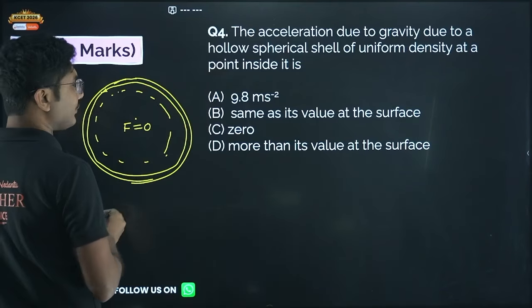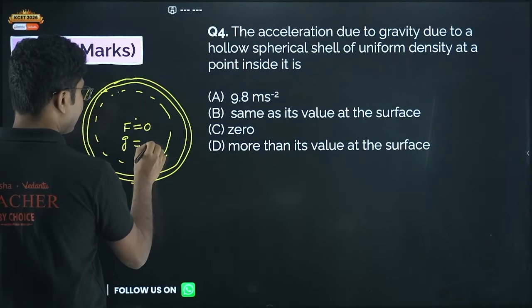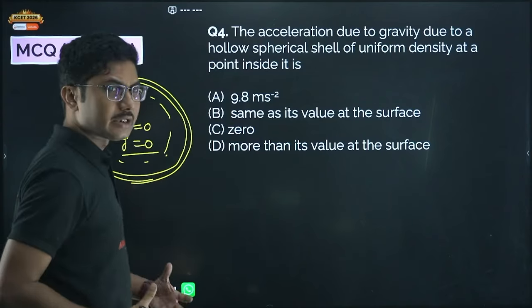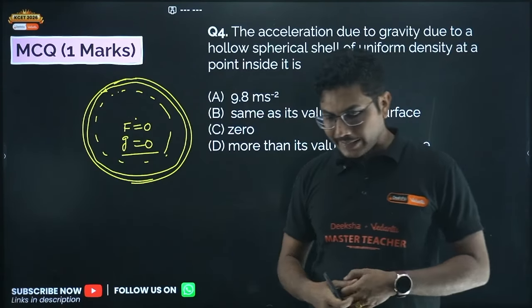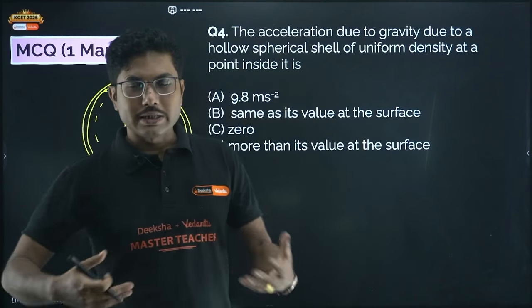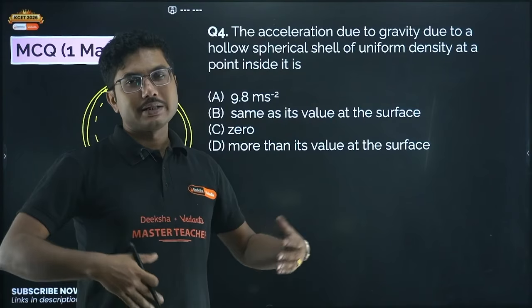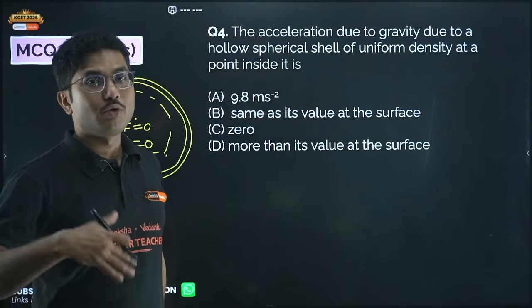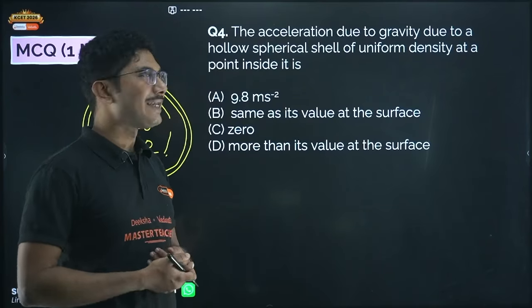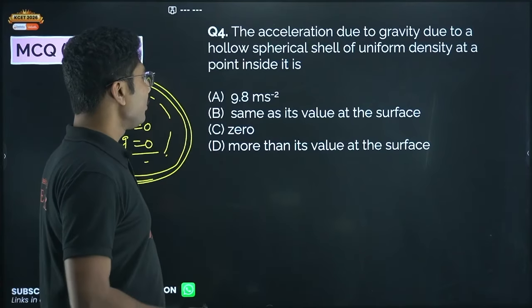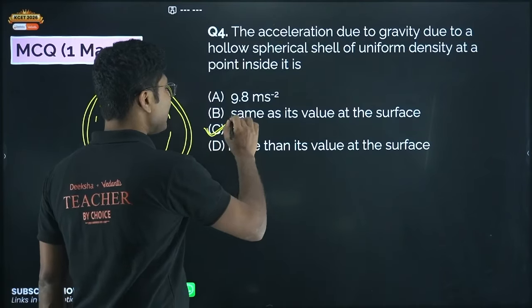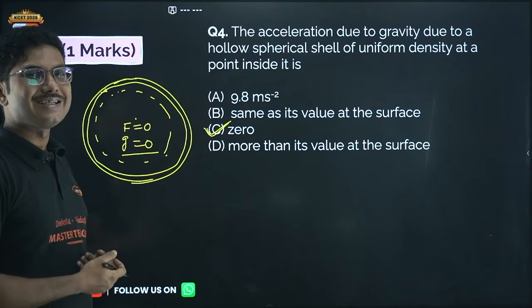And as the net force is zero, the gravitational acceleration will also be zero. If suppose the earth was a hollow planet, so inside the planet nothing is there, then if you go deeper, there will be no gravity, you would have been floating. Okay, but that is not the case because the earth is not hollow, it is solid, right? So the gravitational acceleration inside a hollow object is zero.